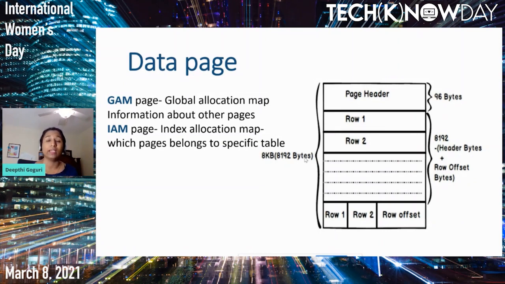There is also the IAM page, which is known as the Index Allocation Map page. This page contains the information about a specific table, like which pages belong to that specific table. Whenever we have to add a page into an already existing table, or if we create a new table, the GAM page is the one which will see whether it has to allocate a new page or not.